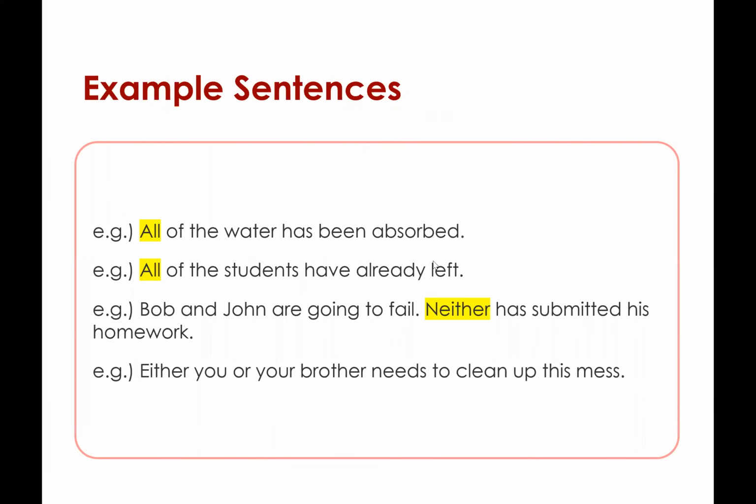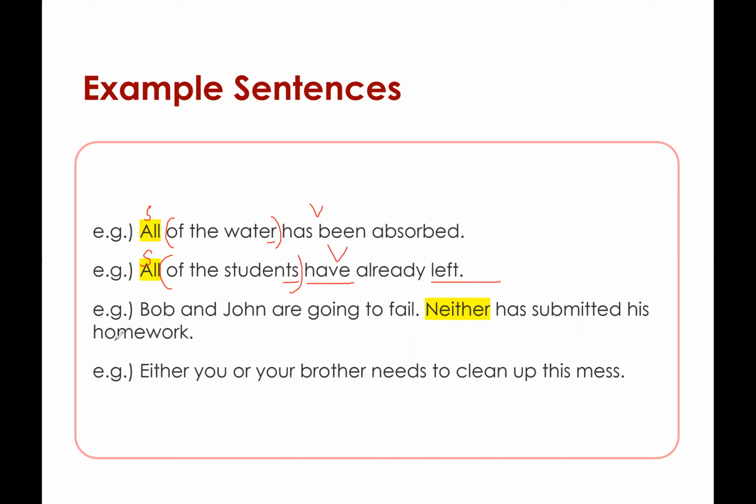All right, so now let's take a look at the example sentences. In the first example, we know that the indefinite pronoun all depends on what it's talking about. So in this case, water is uncountable, and again, students is countable. So you can see in the first instance, it is singular. In the second instance, it is plural. Have already left. Have left is your verb.